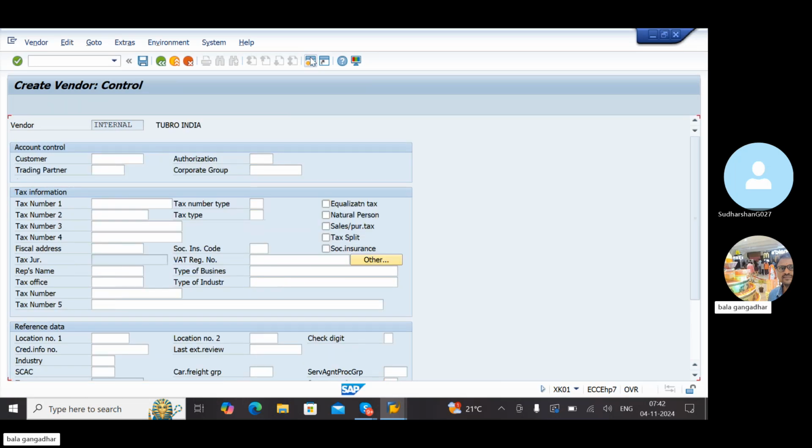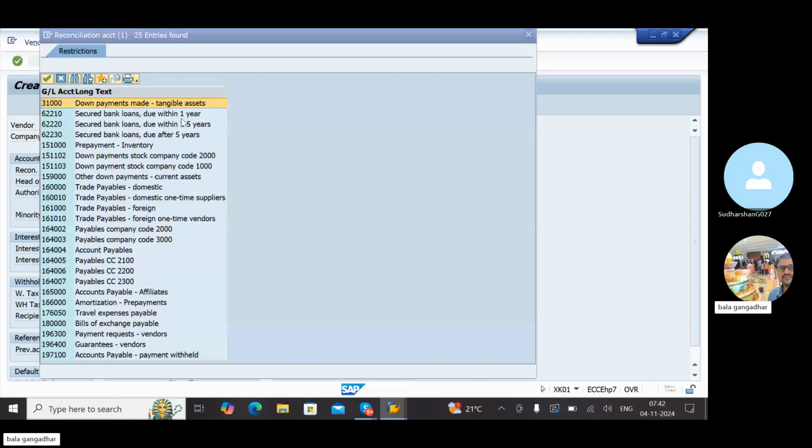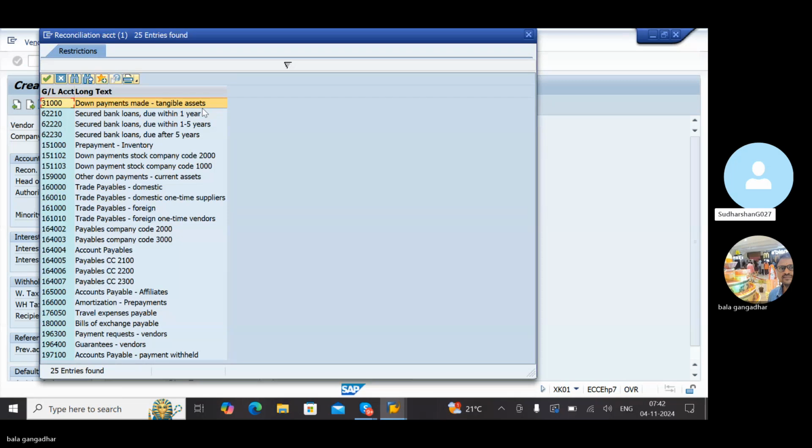Again, see now you will get exactly the reconciliation account. If you browse here, you will get the accounts. Correct? Yes, sir. For GMR, it has not yet come. Why? Because it was not linked to GL accounts. Exactly, because the GL accounts are not linked properly. We have worked on it already, but I am repeating that step once again.